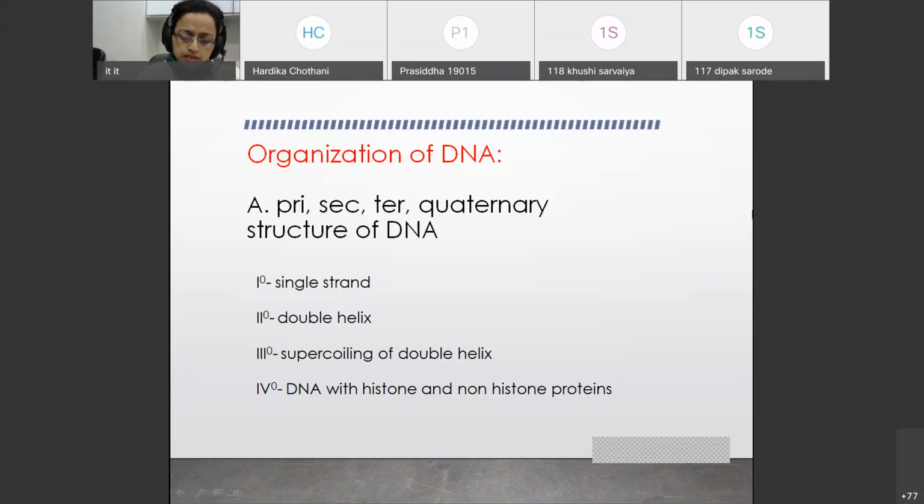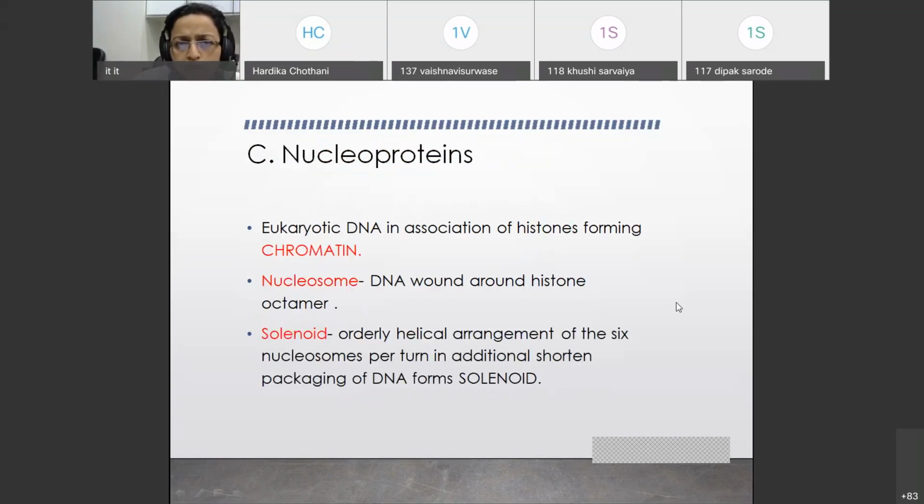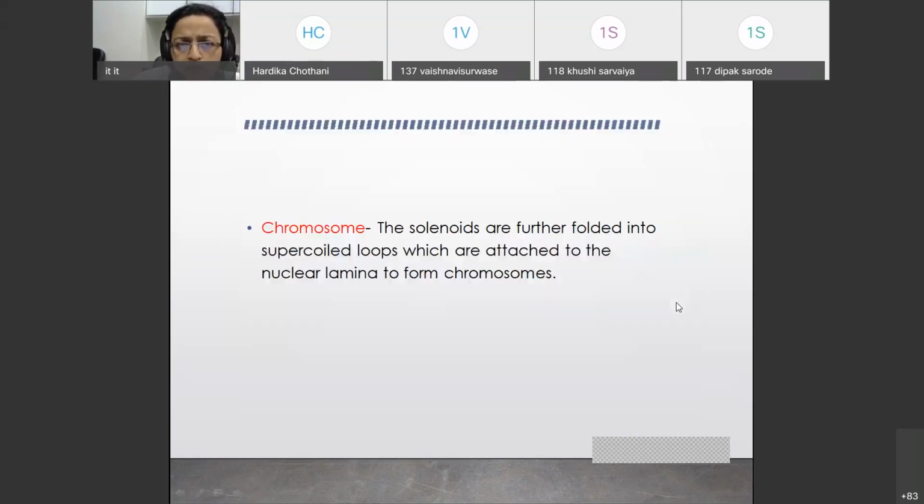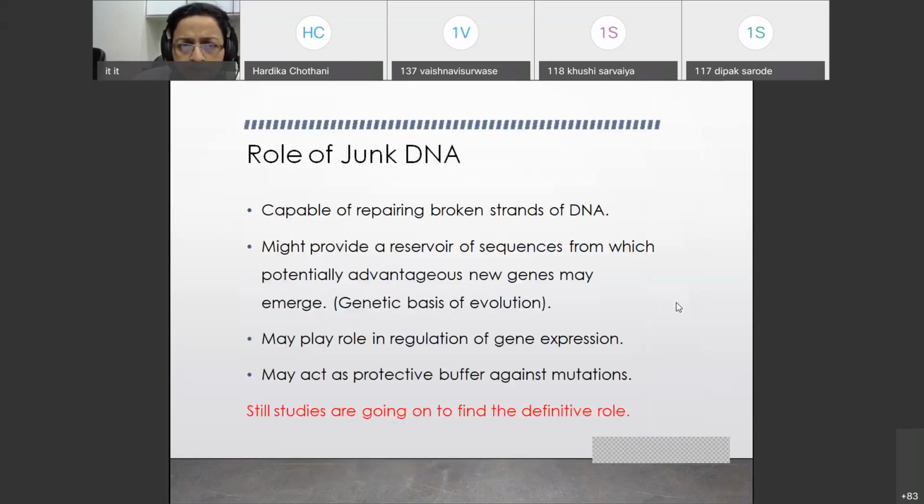We already past 12. So now in the last lecture we have seen something about the structure of DNA and the different rules that DNA follows. So when the organization of DNA is a long question, this question should be covered under following headings. One is primary, secondary, tertiary structure of DNA. Then the second part that you should cover is about the supercoiling of DNA. Third point, nucleoproteins. And fourth point that you should write is about junk DNA.